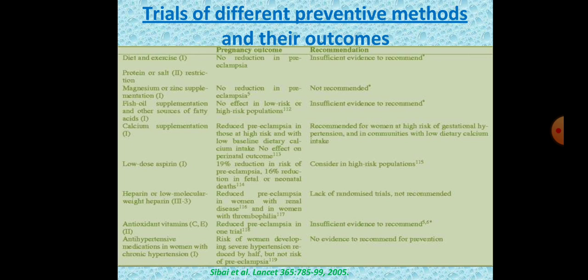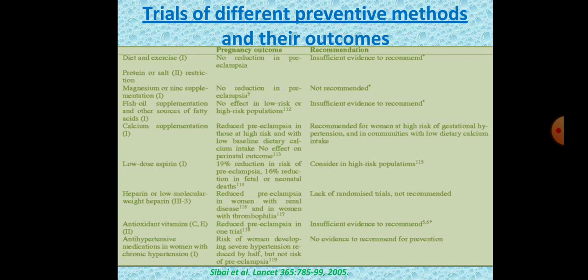The most commonly used methods are calcium supplementation, that is 2 gram per day, low dose aspirin in high risk cases like bad obstetric history, repeated placental abruption, repeated pregnancy losses, or in autoimmune diseases like SLE, antiphospholipid antibody syndrome. In such cases to prevent the development of preeclampsia, low dose aspirin is given, and it is considered mainly only in high risk pregnancies where there is reduction in the risk of preeclampsia by 19%.